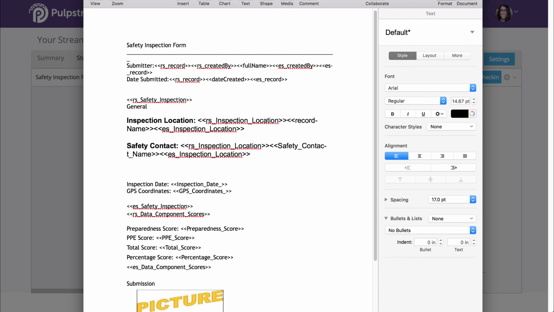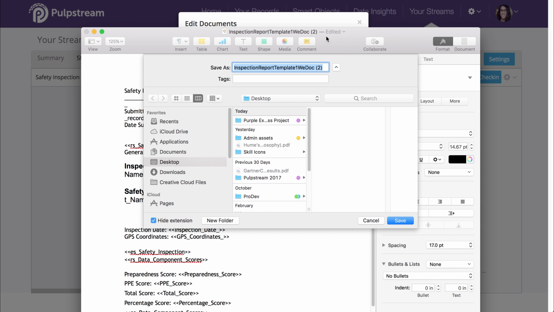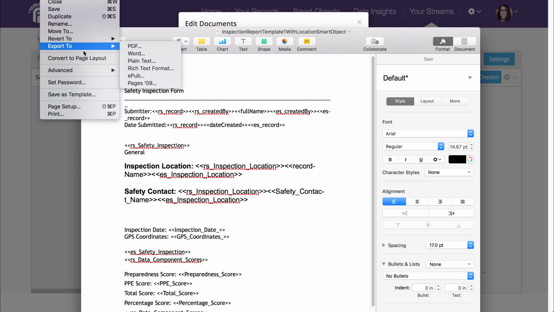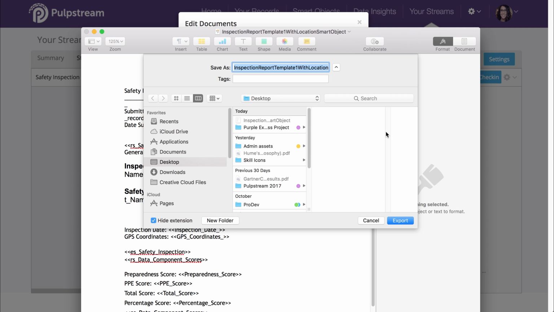So after adding those tags to your report template, we're gonna save it. And if you are on Pages like me, export it to a Word document.